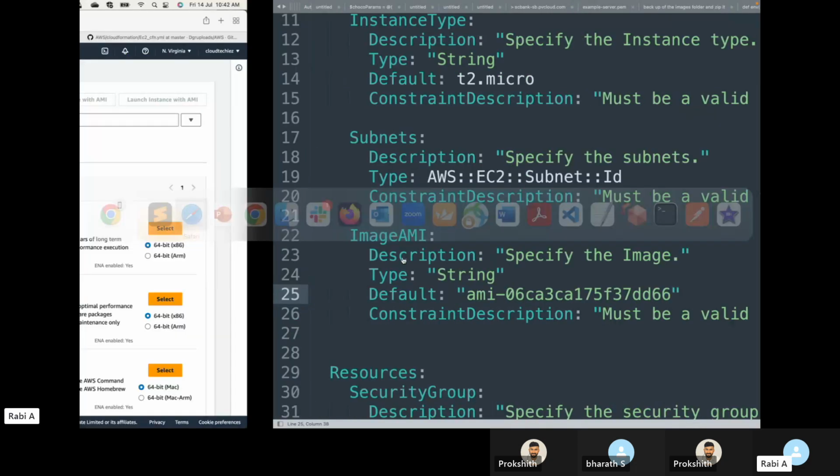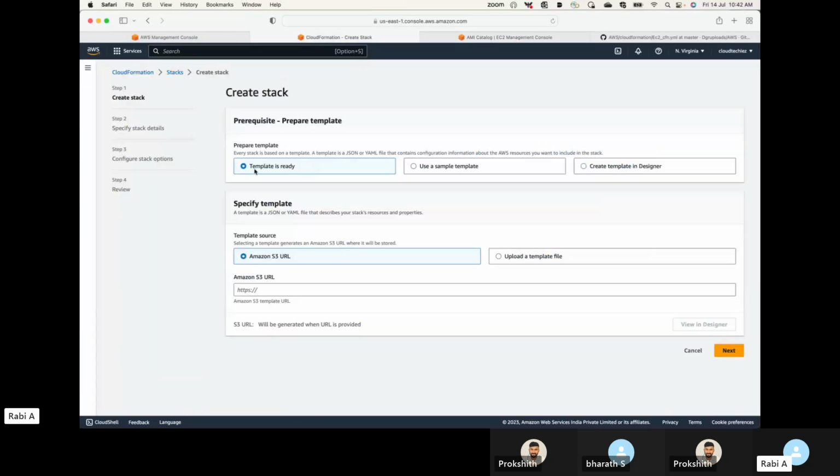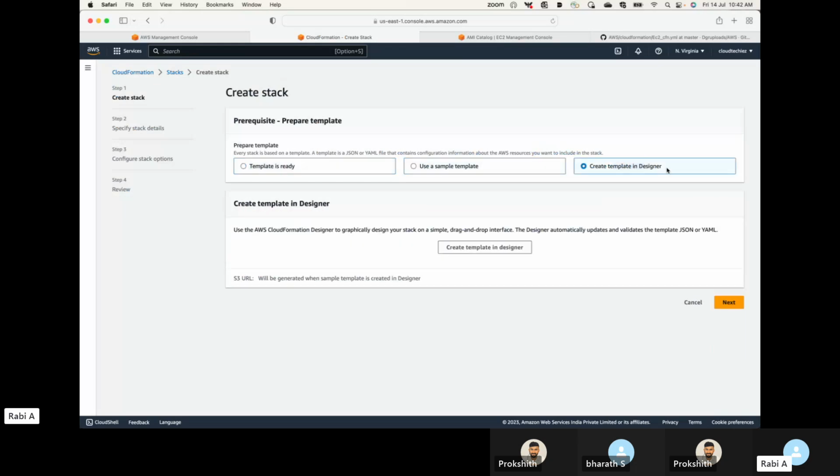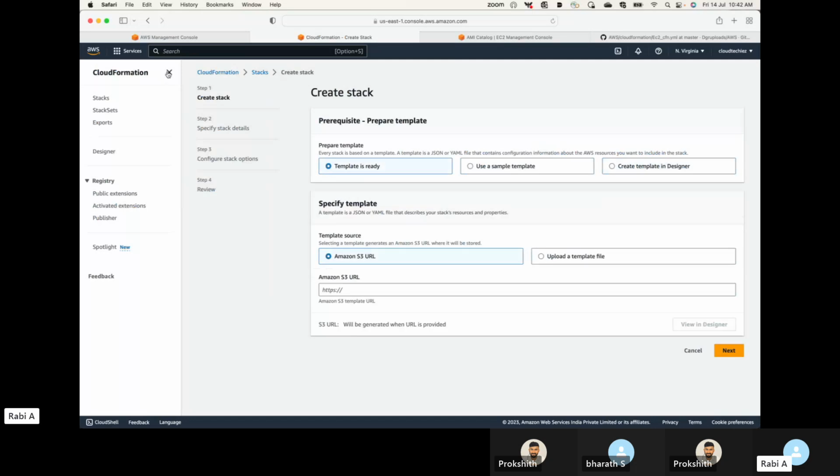Now, how do we execute this? All you have to do is go to CloudFormation, click on Create Stack, and your template is ready, or you want to use a sample template, or you want to create a template using this designer that I showed you. In our case, the template is ready.